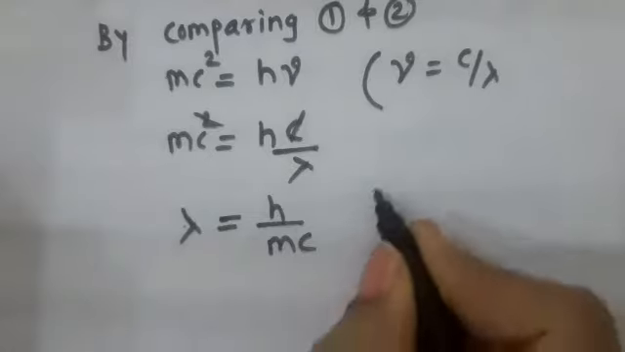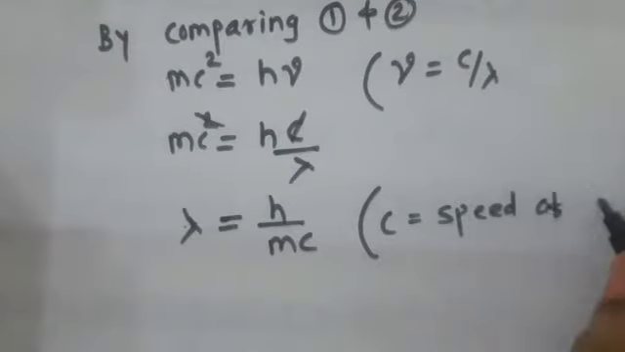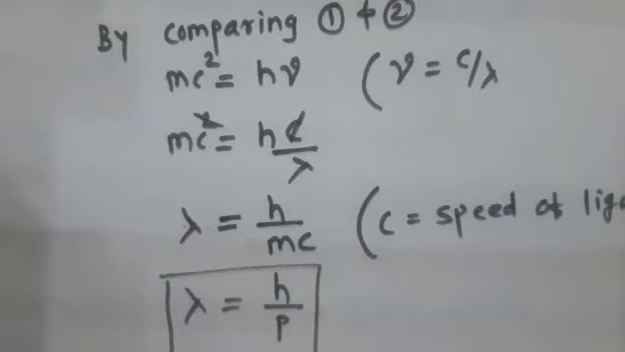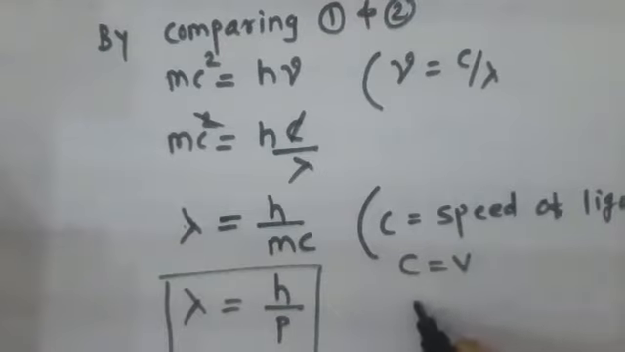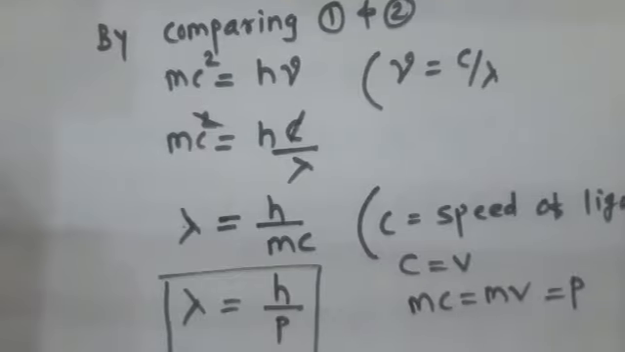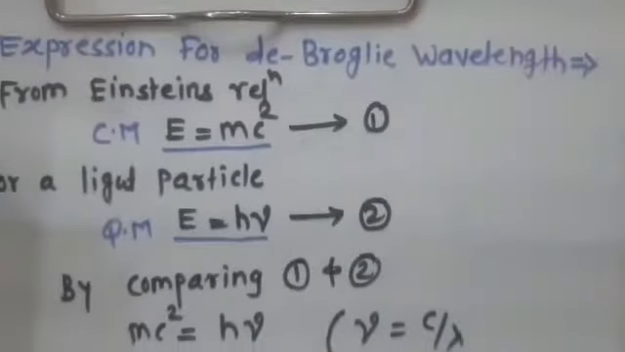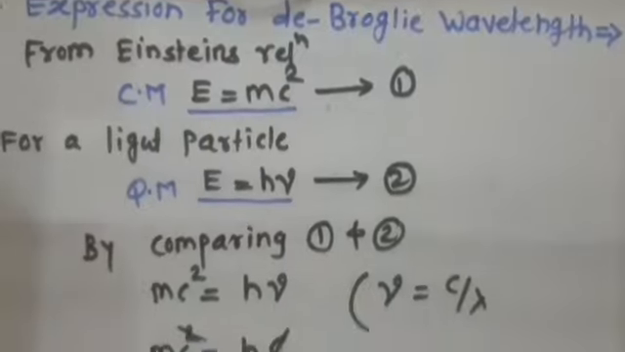Okay, so students, here c is the speed of light. Then the value of lambda is equal to h upon p, where p is momentum. Here c is equal to v, so by putting mc equal to mv, we know that mv is momentum, p. So this is the expression for de Broglie's wavelength.